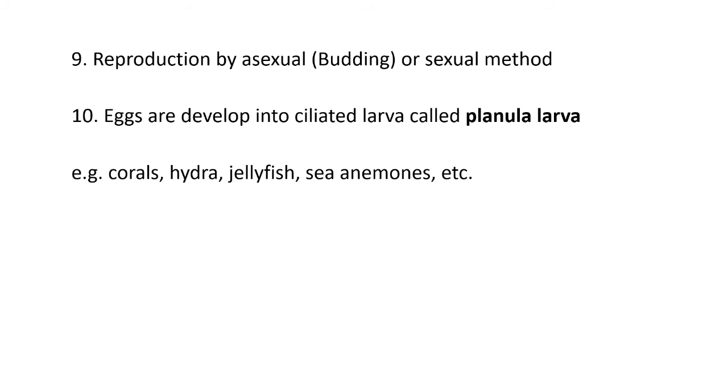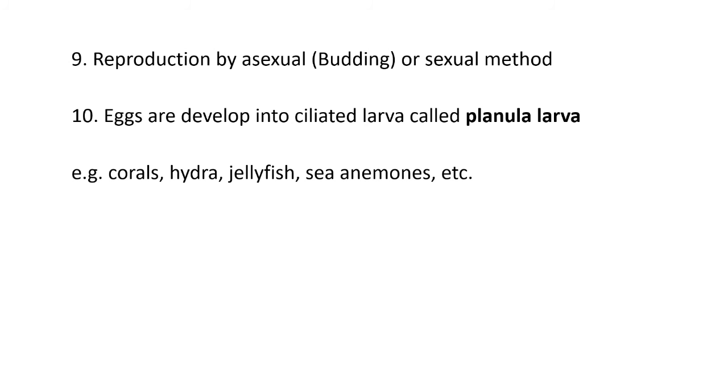So generally we say the reproduction in cnidarian animals occurs in both ways, that is asexual by budding and sexual by union of male and female gamete. Then after the union of male and female gamete, the egg develops into a larva. The peculiarity of cnidarian animals is the ciliated larva, and the ciliated larva is commonly called the planula larva. Planula larva is an important larva of cnidarian animals. It is also called the ciliated larva.